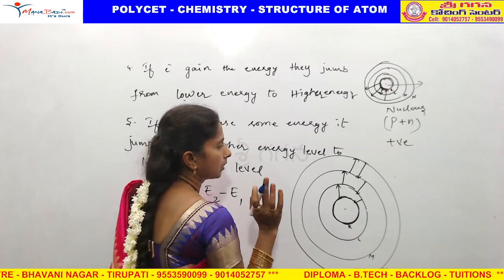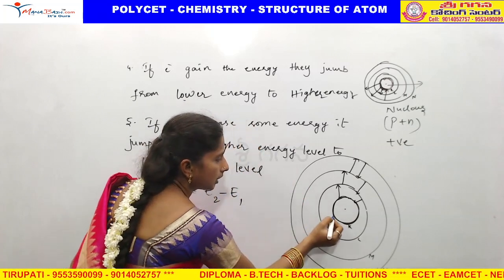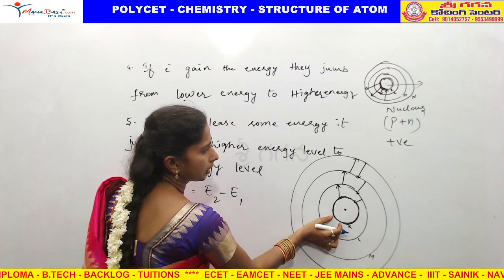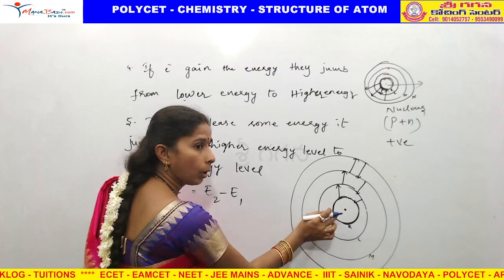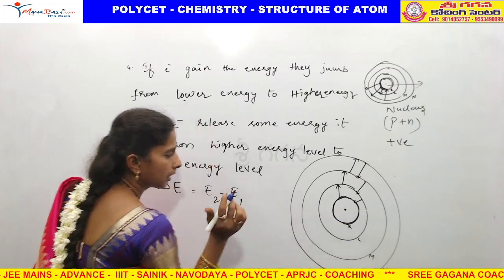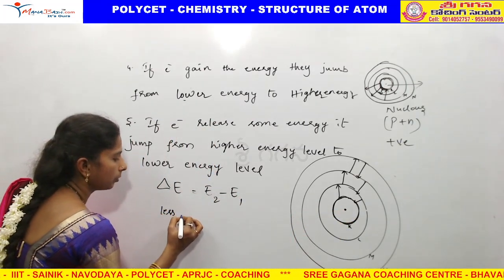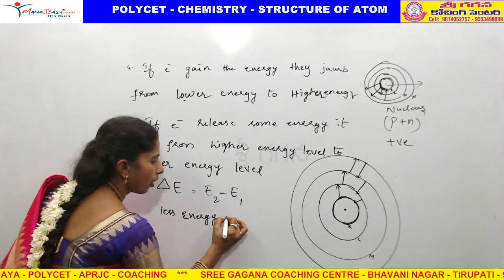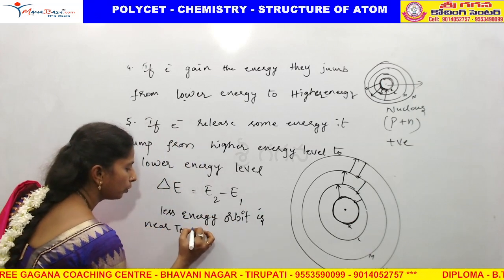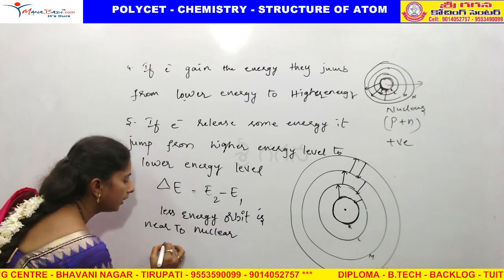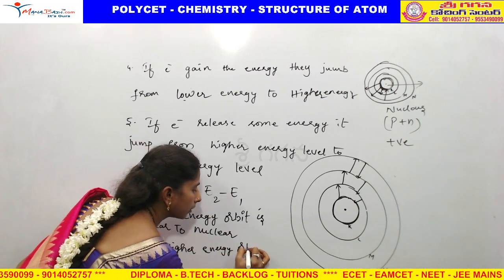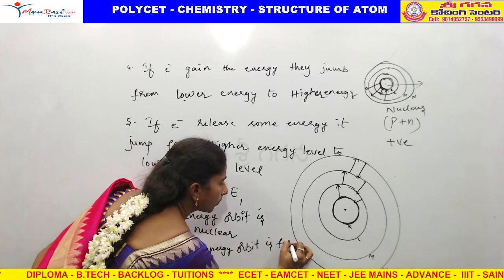I hope you understand. So we can understand that the shell or orbit, both are the same, near the nucleus has less energy. The less energy orbit is near the nucleus. The higher energy orbit is far from the nucleus.